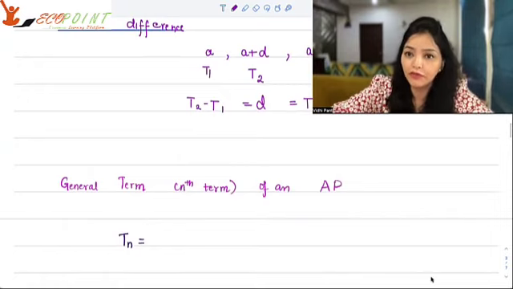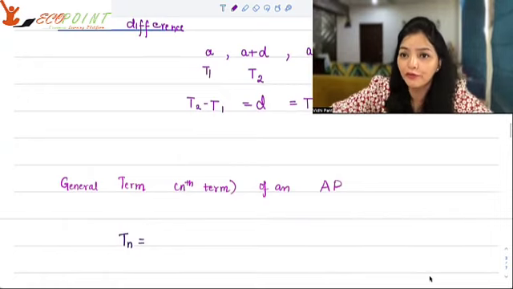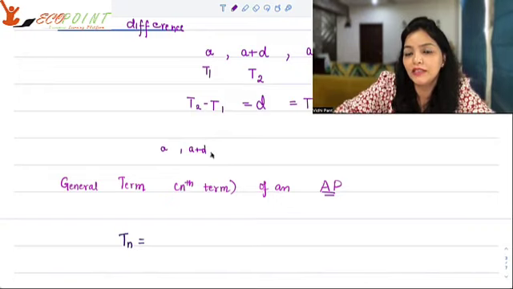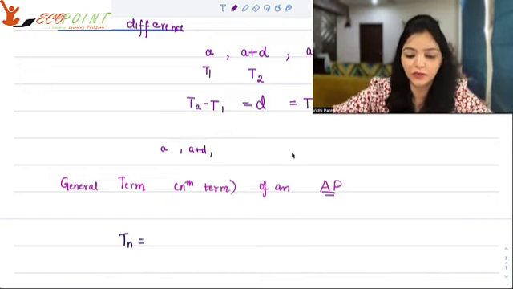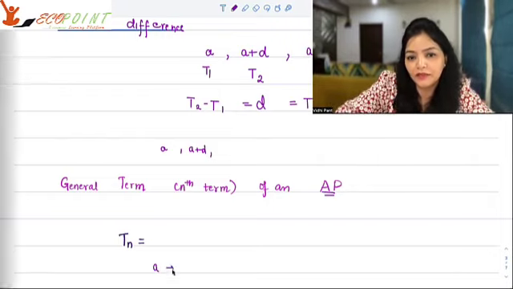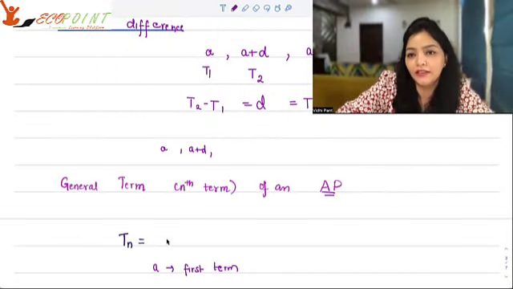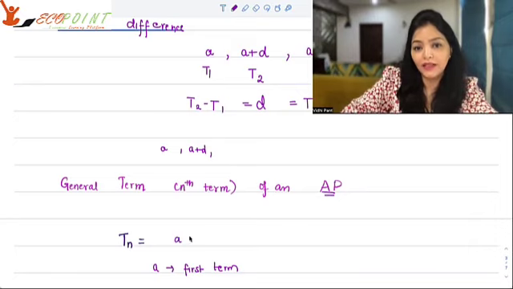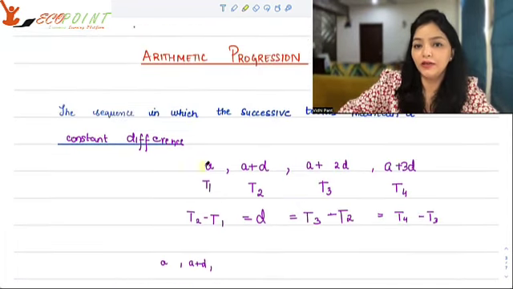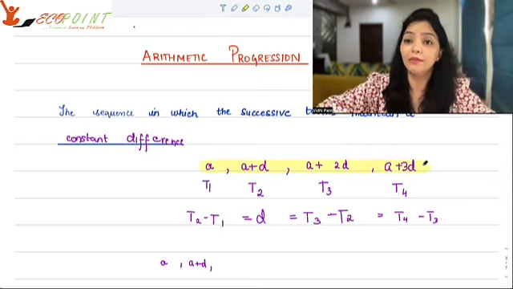General term, if you are looking at the nth term, if you want to figure out what is the nth term, since you know that it's an AP, you are moving A, then A plus D, and so on and so forth. In other words, A is your first term. So if I want Tn, the nth term, what we have to do is, in A, add n minus 1 times D. See what we did here? The second term was A plus D. The third term was A plus 2D.